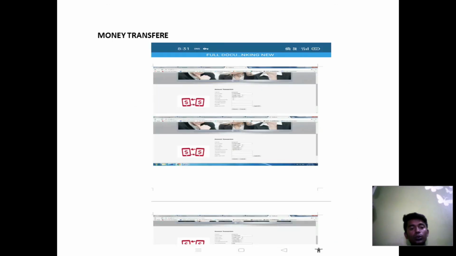This is the face verification part. So if you complete the whole verification part, it will take you to the account money transfer. Here you can transfer money to another person, and these are the total UI in our application.